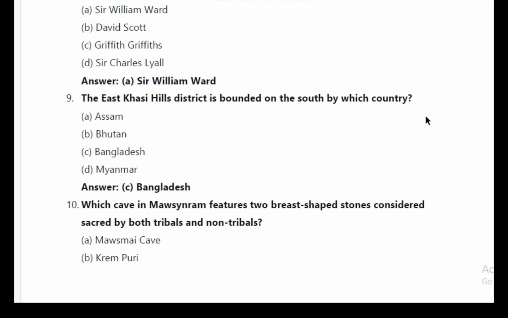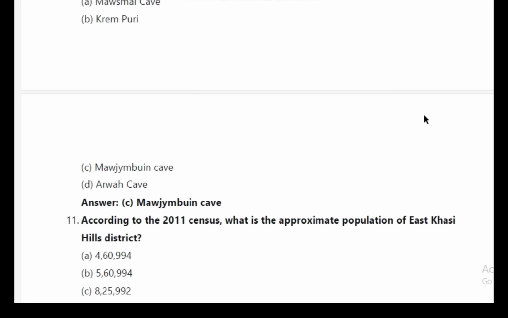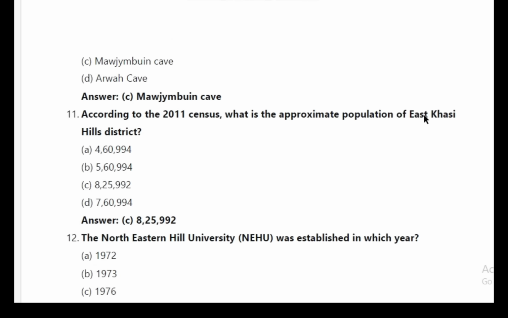9. The East Khasi Hills district is bounded on the south by which country? Answer C, Bangladesh. 10. Which cave in Mawsynram features two breast-shaped stones considered sacred by both tribals and non-tribals? Answer C, Mawjymbuin Cave.